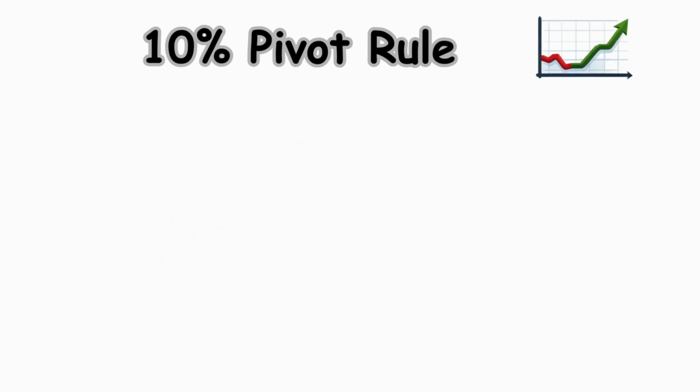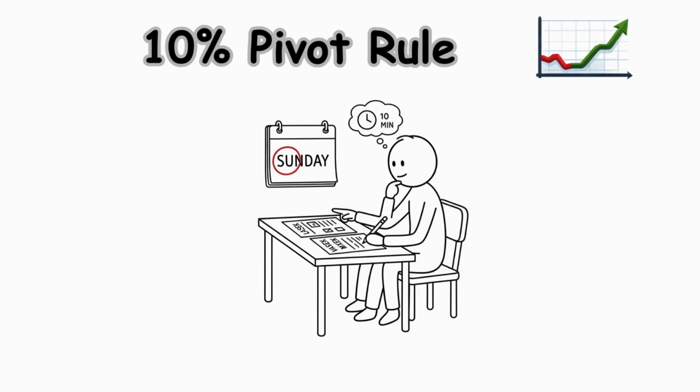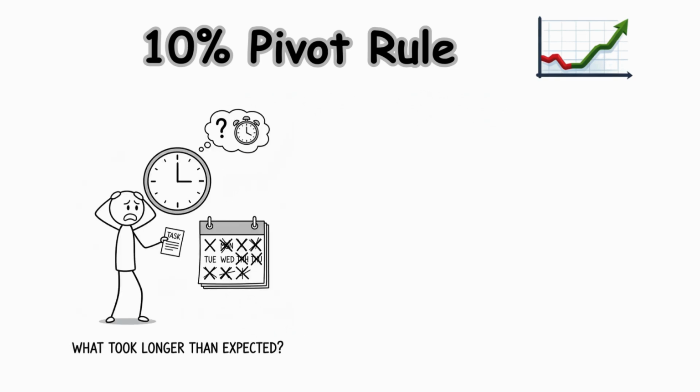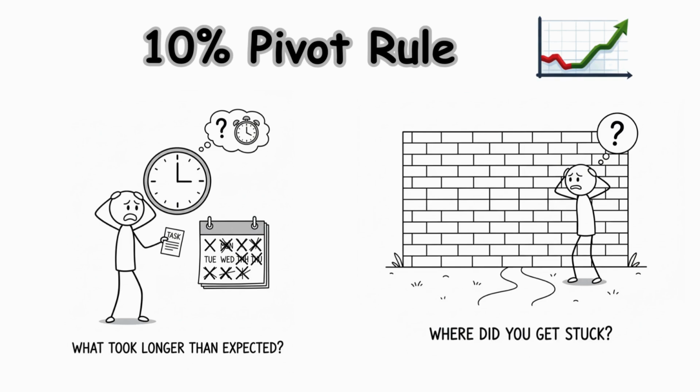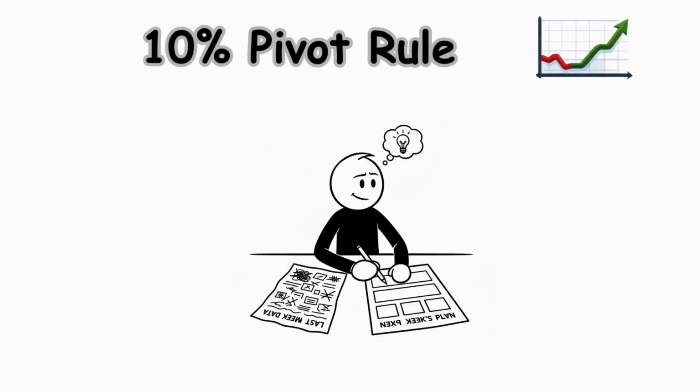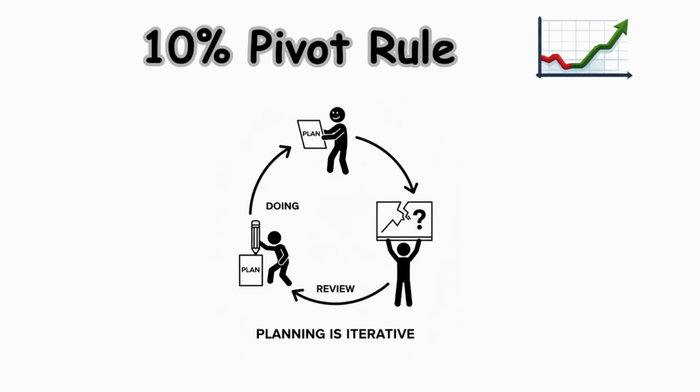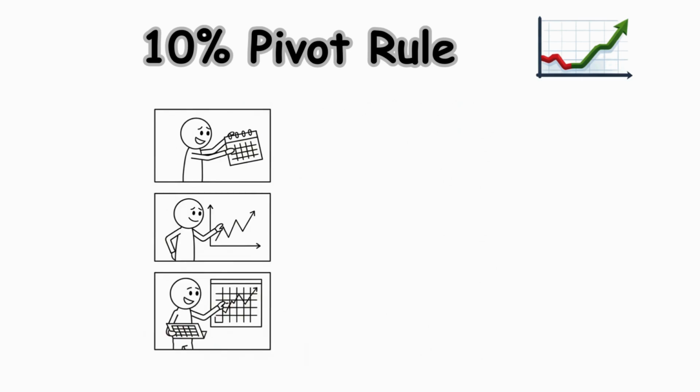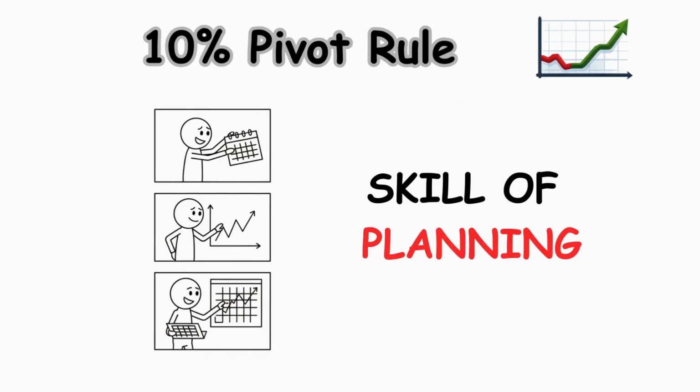Recalibrate the timeline. Every Sunday, spend 10 minutes reviewing the past week. What took longer than expected? Where did you get stuck? Use this data to build next week's plan. Planning is an iterative process, not a one-time event. You aren't just making a plan, you are practicing the skill of planning.